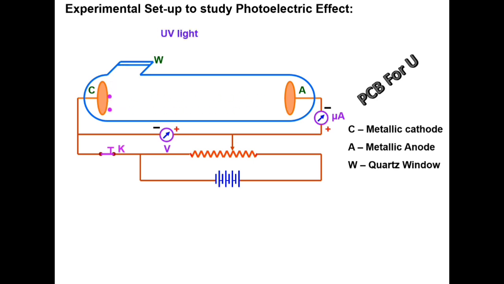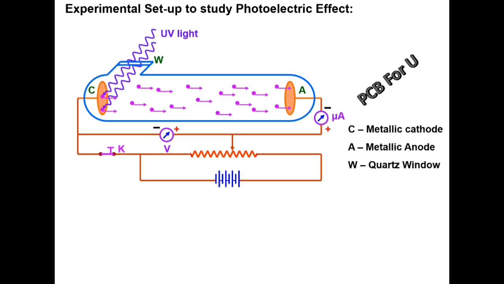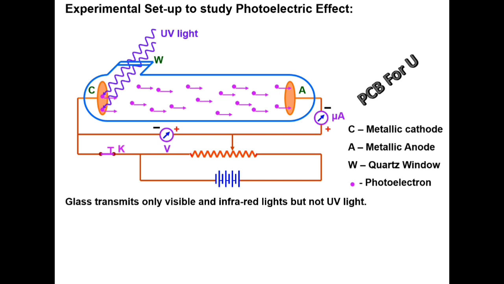If ultraviolet light is incident on the cathode and the circuit is completed, we can get electrons, that is photoelectrons, from the cathode towards the anode, so that we can get the ammeter reading. Glass transmits only visible and infrared lights but not ultraviolet.